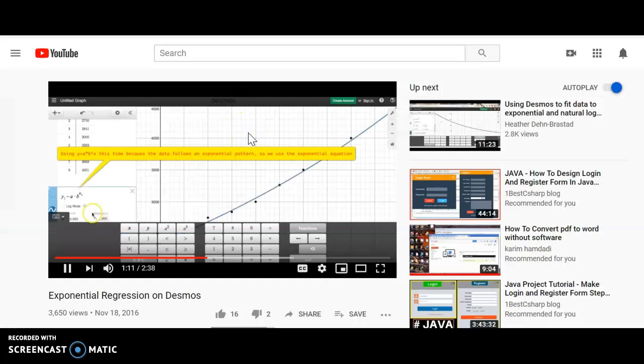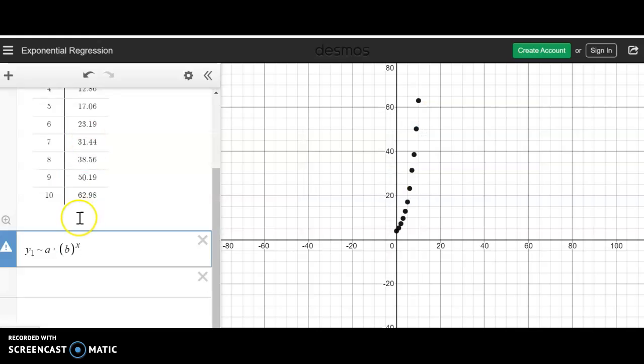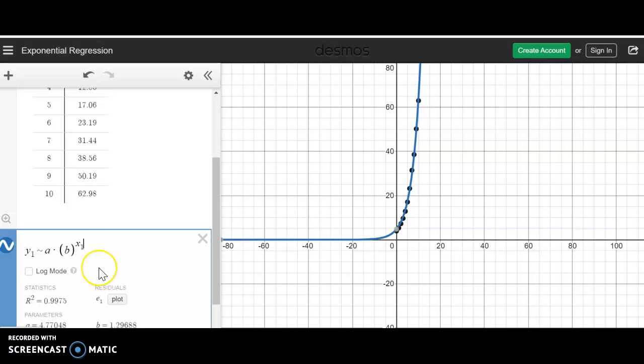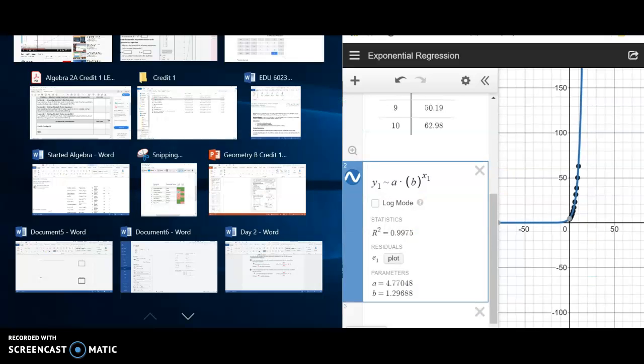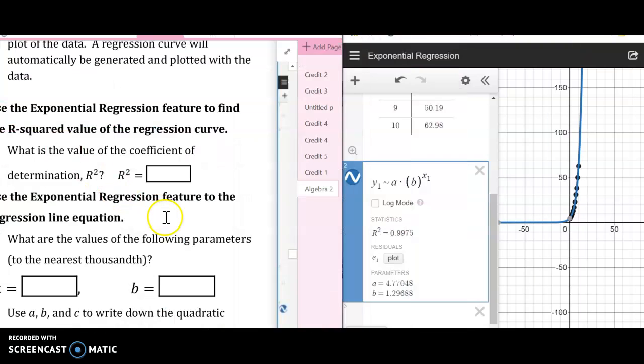Okay. Use this list, X1. So here we go. Oh, X1. Oh, because that's theirs. Okay. X1. Oops. Oh, got it. Okay. Cool. So Y1 squiggly A times B to the X1. And then it gives us our R squared. Ah, we got it. Okay. So let's move this sucker over here. Get this back here. And we have the R squared is 0.9975.